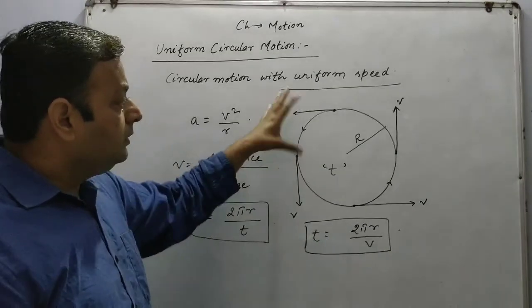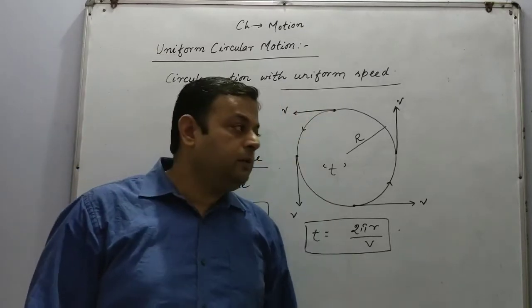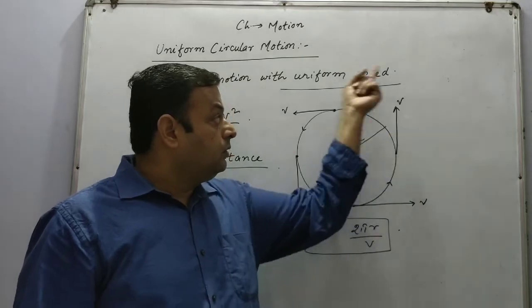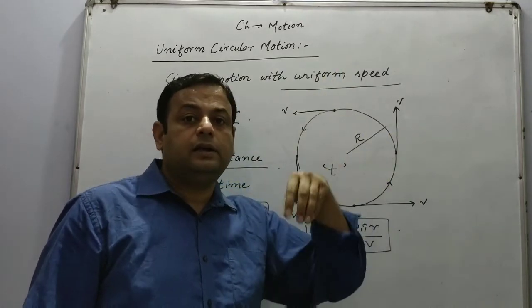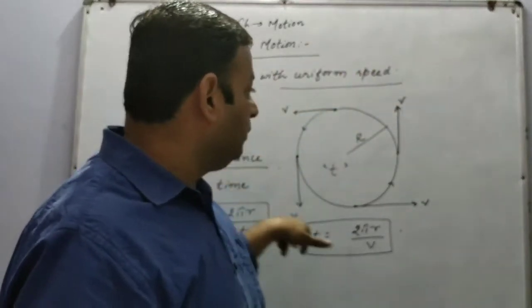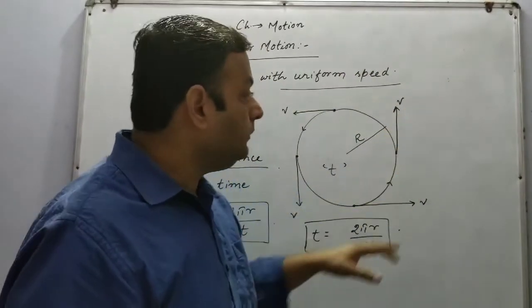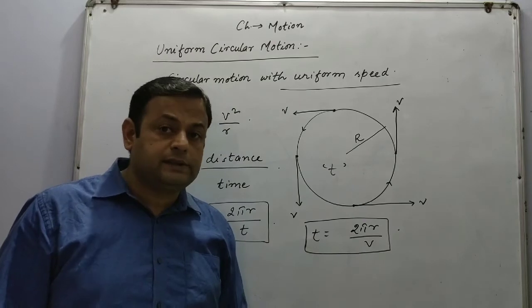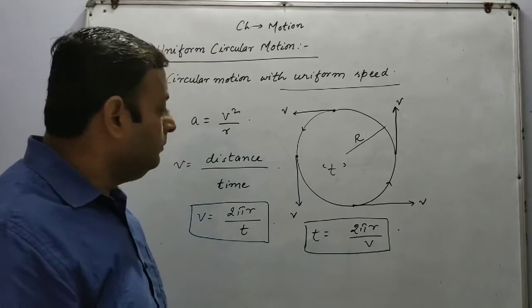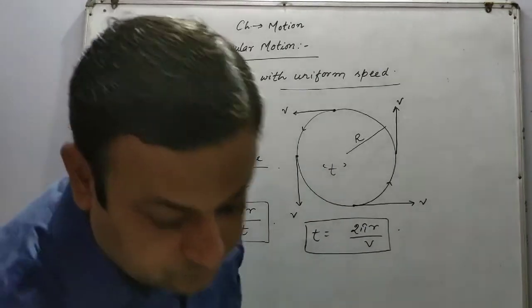Now always remember a few examples of uniform circular motion. The very first example is the rotation of satellites around a planet. For example, the rotation of the moon around the earth, and the rotation of any artificial satellite around the earth is also considered to be a uniform circular motion.